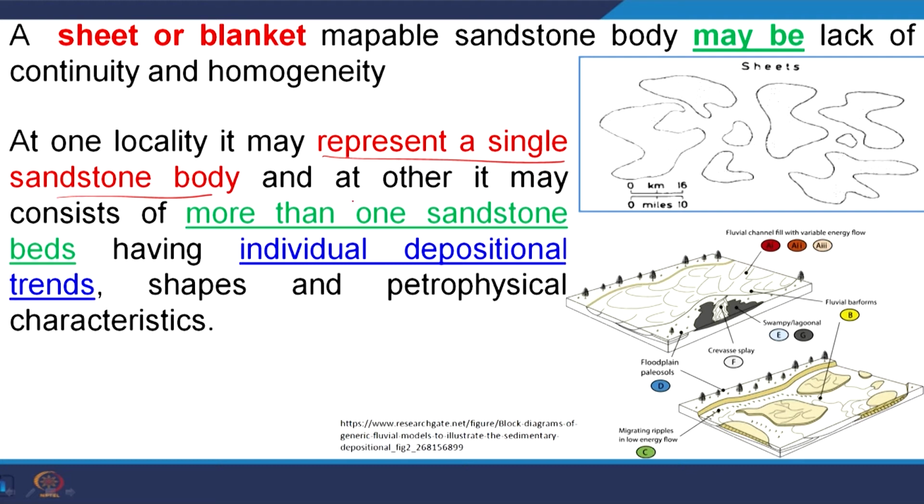Though it is a single sandstone body, it is divided by the rivers. So, one environment, but different, disconnected sandstone bodies.